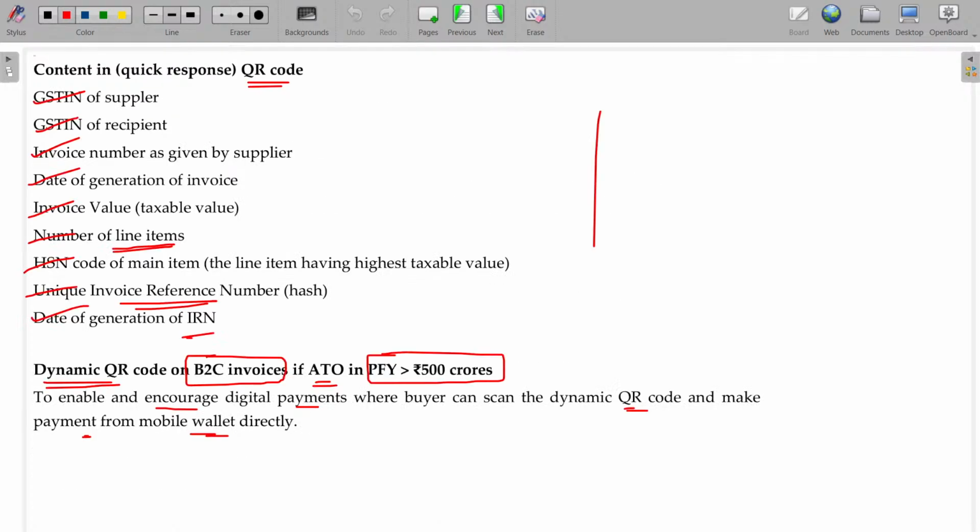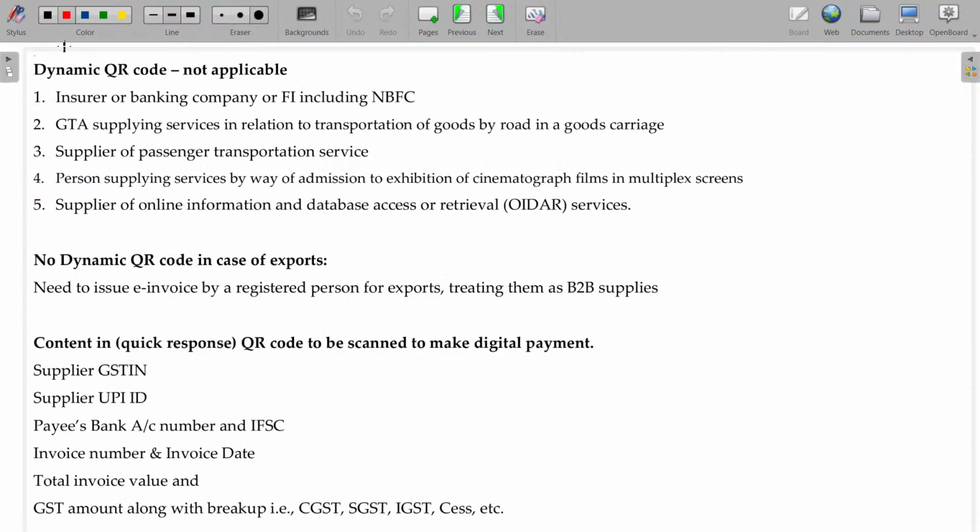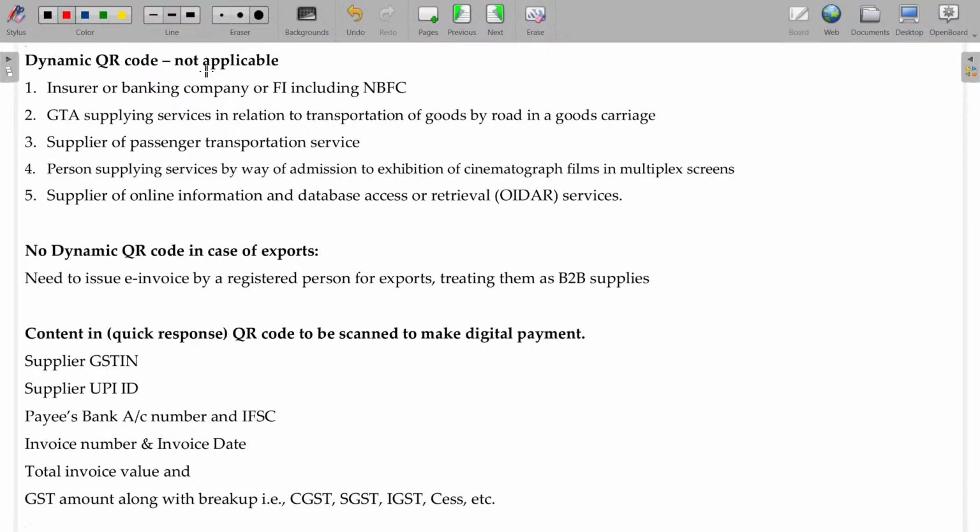This dynamic QR code is required only when your turnover in the preceding financial year is more than 500 crores. And this dynamic QR code is not applicable for what? The same scenario we have learned earlier: insurer, GTA, passenger supply and cinematograph film. In addition to that, OIDAR services also. For that also, this dynamic QR code is not required.